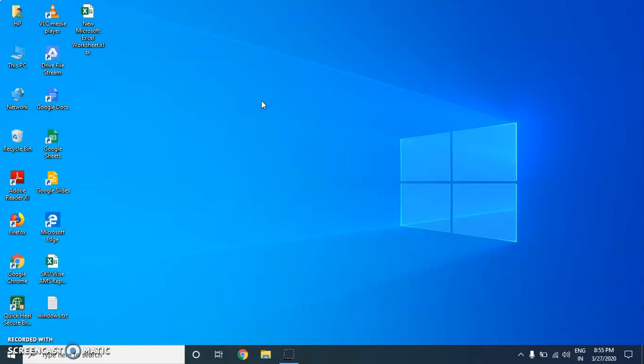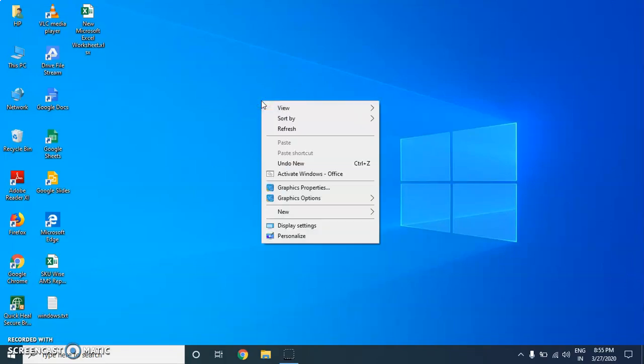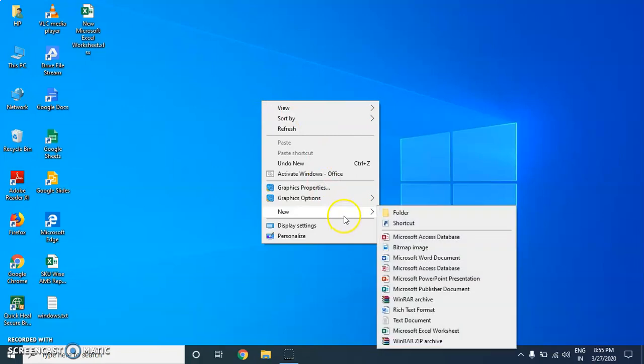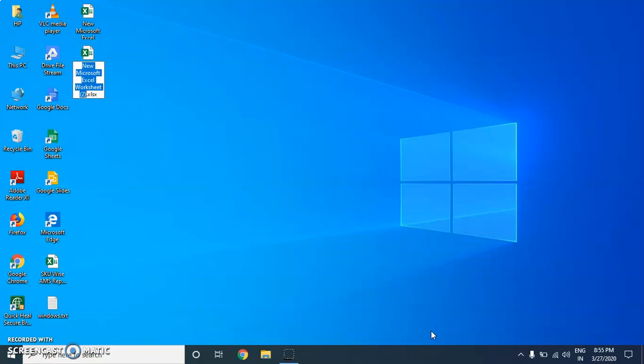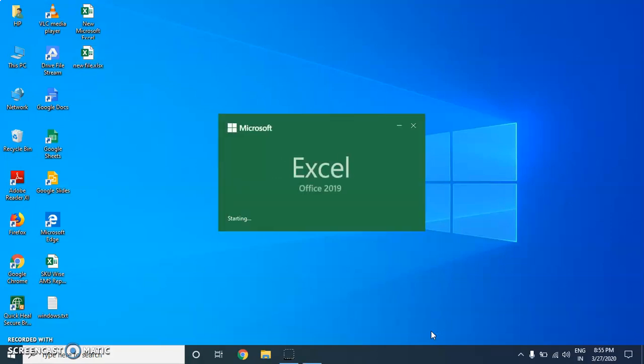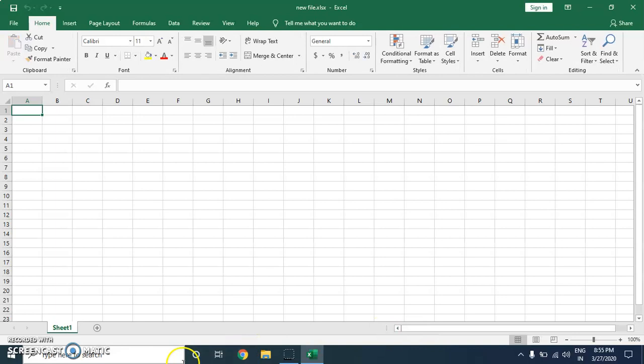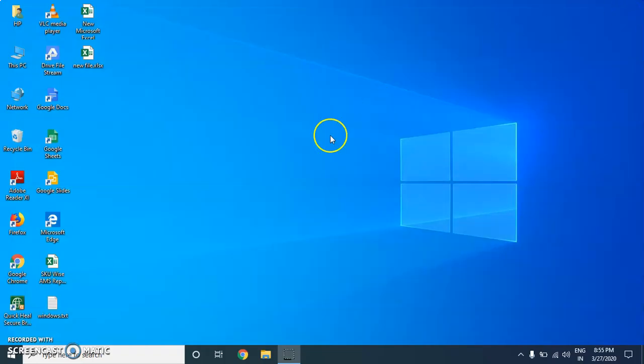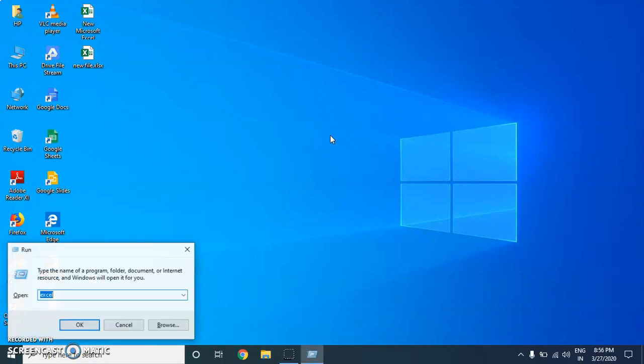Second way is click right button of your mouse, go to new and select Microsoft Excel worksheet. A file is created. You can rename it or you can use it as it was. That is second way. Now the third way, press window button from your keyboard with R.